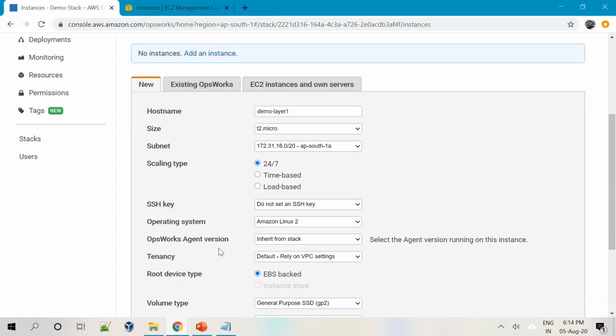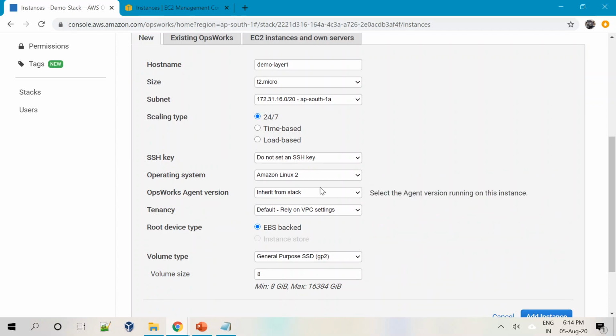I can go to advanced and I can say scaling type. I mentioned OpsWorks also supports scaling, right? So the scaling can be done 24/7, or it's time based, or it's load based. You can take a decision on that. You can override some of the options. Like last time we specified we do not want an SSH key. If you really want an SSH key, I can go ahead with that.